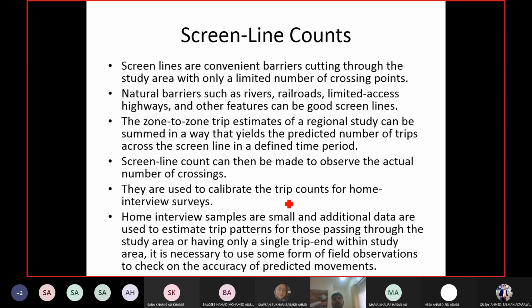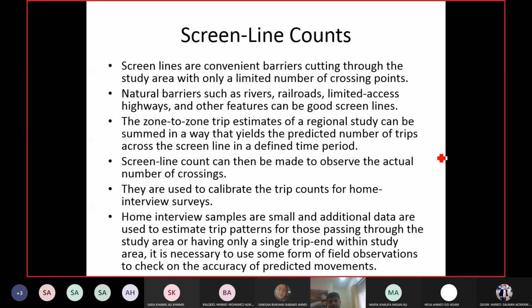A screen line count is like a small scale origin destination count. In origin destination counts you can have 3, 4, 5, any number of zones, but in screen line counts you have only two zones, one on one side and one on the other side. So it's like a small scale OD count, and you do it in the same manner as an origin destination count.